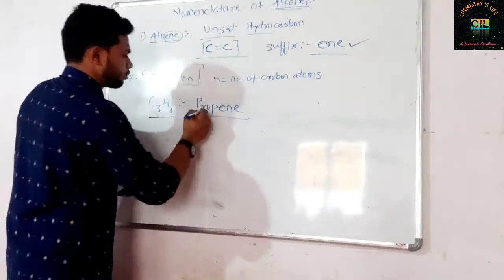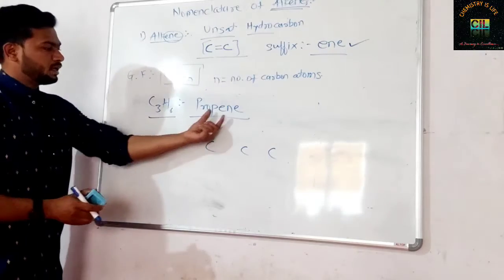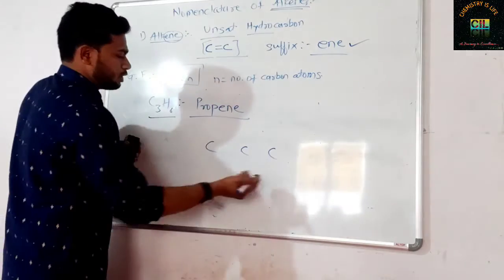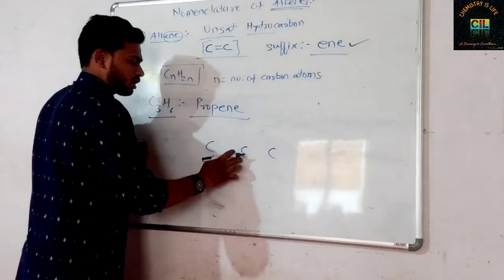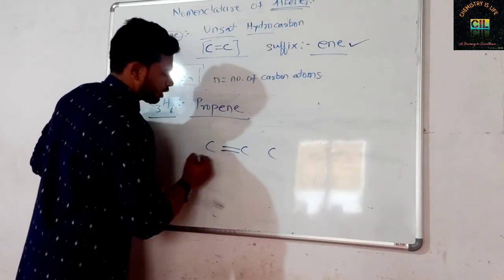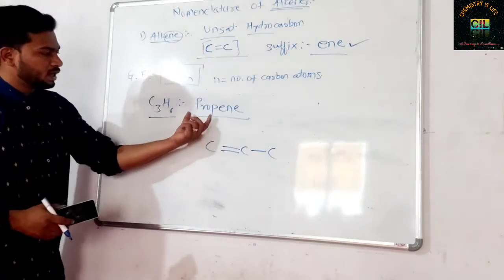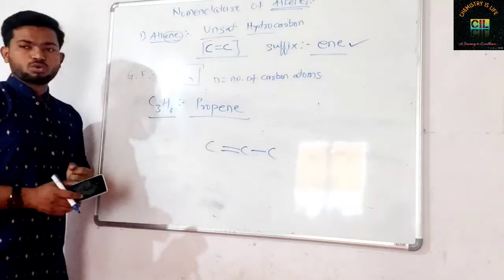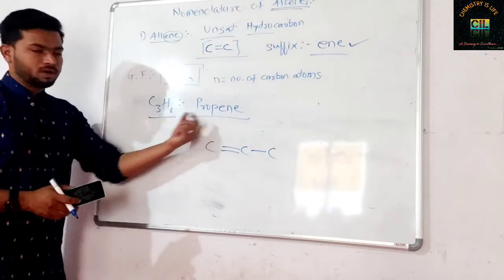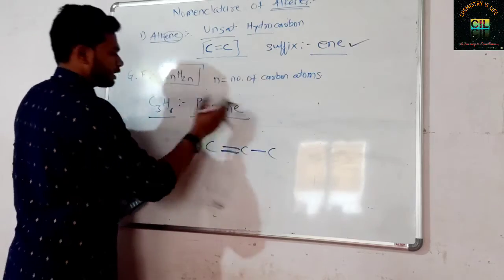You can draw the structure. Prop means 3 carbon. Just draw here 3 carbons, right? And here propene, there is only one double bond. So you can apply the double bond between these 2 carbons or between these 2 carbons. Okay, I will draw it between these 2 carbons, and here only one bond. It is not mentioned that they contain two double bonds. There is only one double bond. So apply this double bond here.